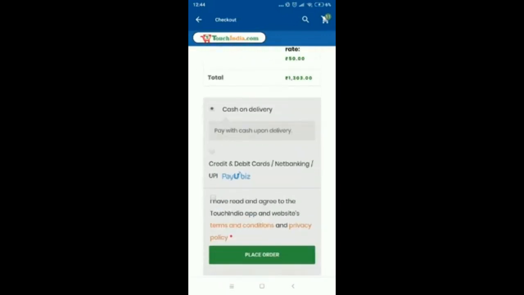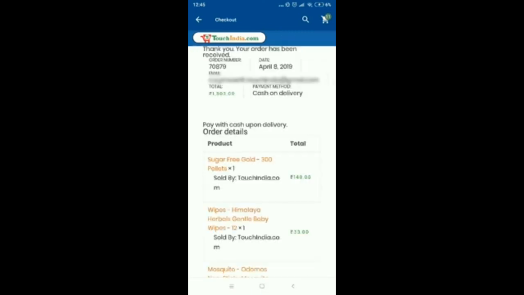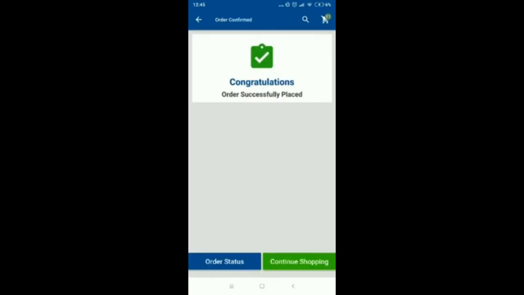Select payment method, COD or online payment. Accept terms and conditions and click on Place Order. Get cashback to your wallet after successful delivery.